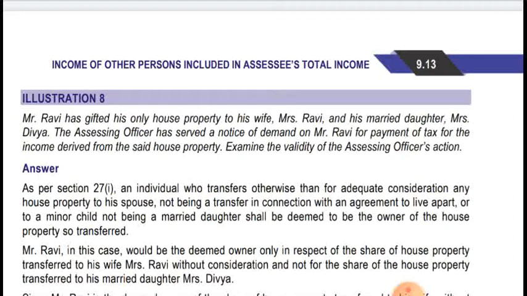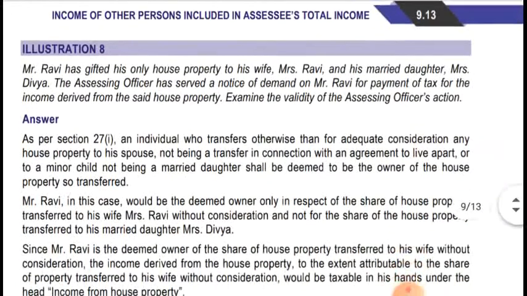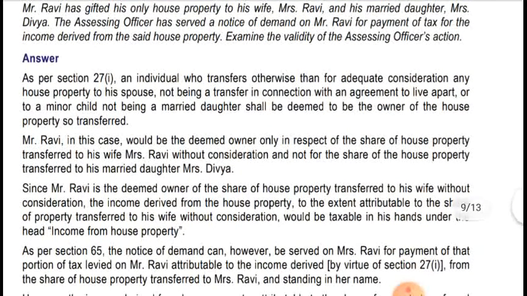Now in case of a married daughter also, the clubbing provision will not be applicable, and if it is a normal minor child, like a minor boy, then the clubbing provision will be applicable. The individual shall be deemed to be the owner of the house property. Okay, so Mr. Ravi in this case would be deemed to be the owner only in respect of the share of house property transferred to his wife, Mrs. Ravi, without consideration, and not for the share of house property transferred to his married daughter, Mrs. Divya.